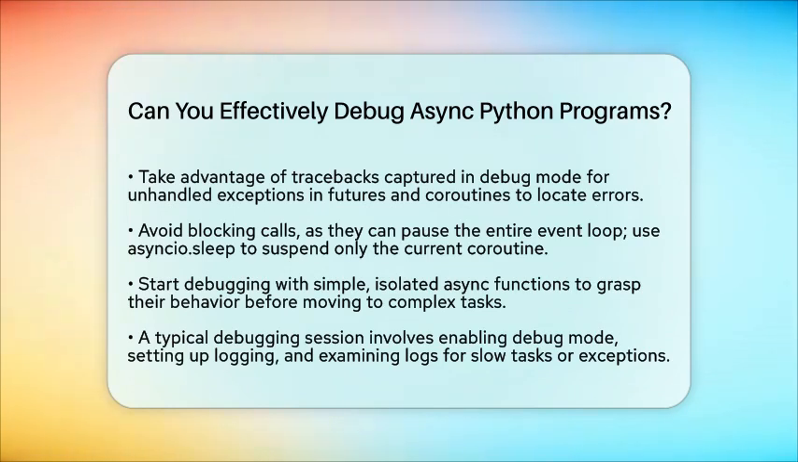In practice, a typical debugging session might involve enabling debug mode, setting up detailed logging, and running your async program. Carefully examine logs and warnings to identify where tasks are slow, blocked, or raising exceptions. You can also interactively inspect the event loop state to understand task scheduling and completion.